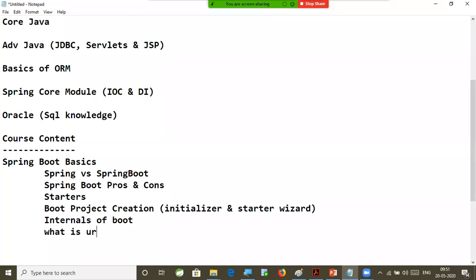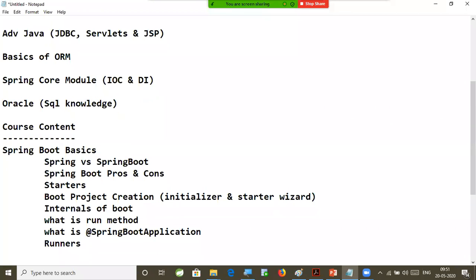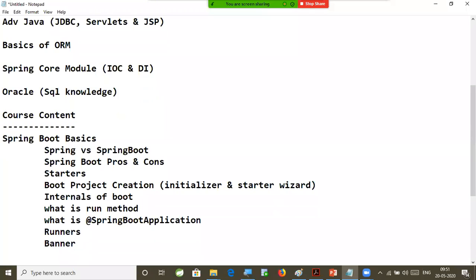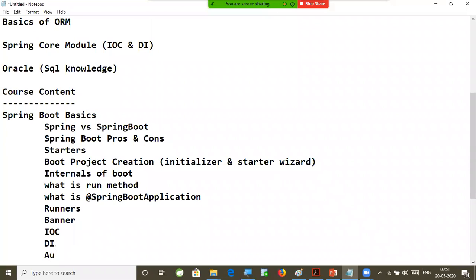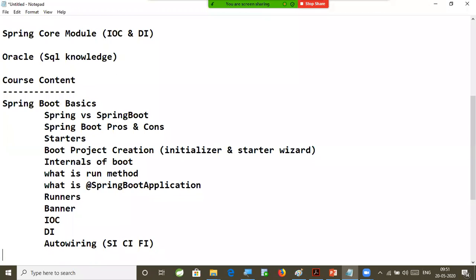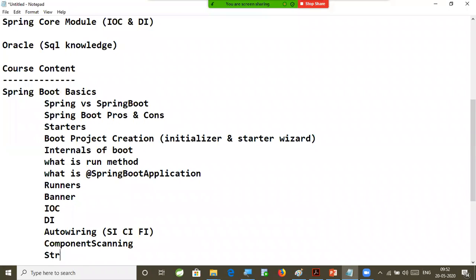What is the run method in Spring Boot? And what is the @SpringBootApplication annotation, and how does it function in the background? Runners also we are going to understand in Spring Boot. Banner also. Here I will explain IOC, dependency injection, auto wiring, that is SI, CI, FI. Auto wiring we are going to cover, and we will understand what component scanning and stereotype annotations are.